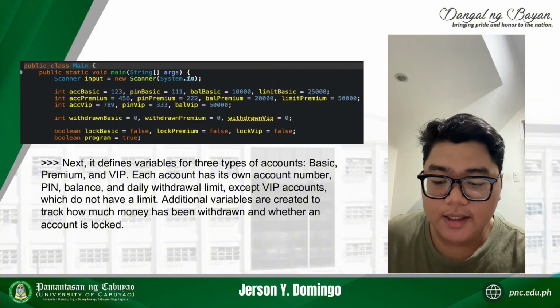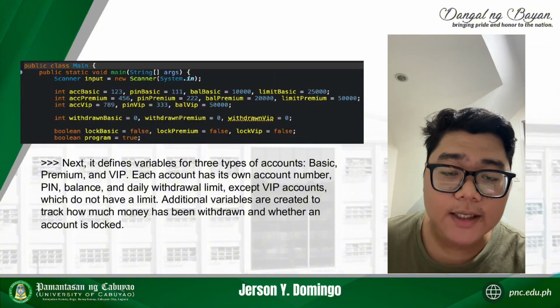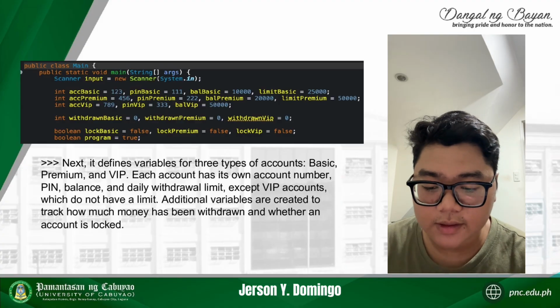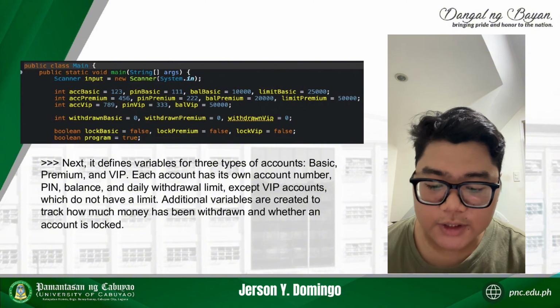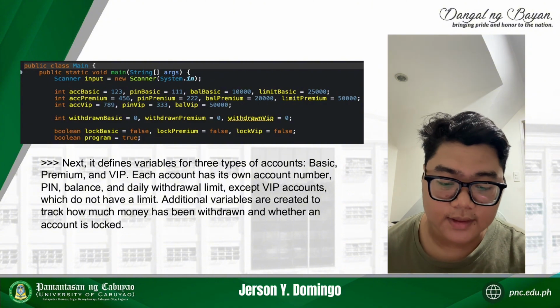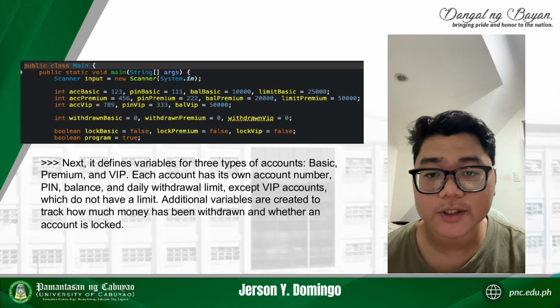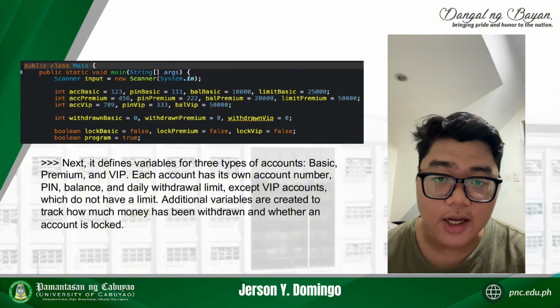Each account has its own account number, PIN, balance, and daily withdrawal limit, except for the VIP, of course, which does not have a limit. Additional variables are created to track how much money has been withdrawn and whether an account is locked.